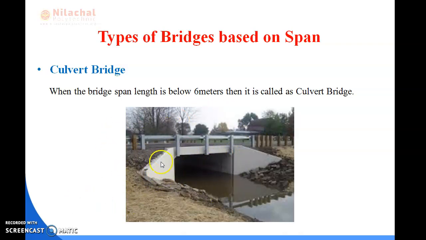This is the culvert bridge. These are the wing walls. This is the abutment. This is the slab. These are the handrails for the parapet.